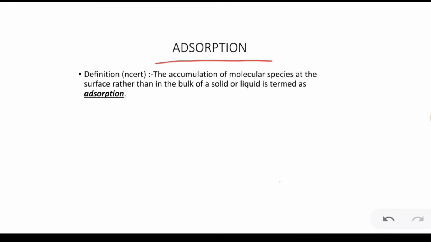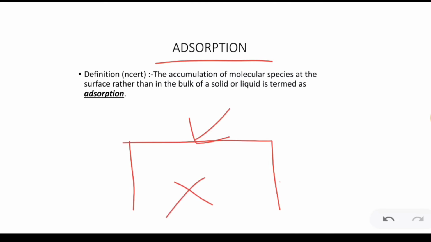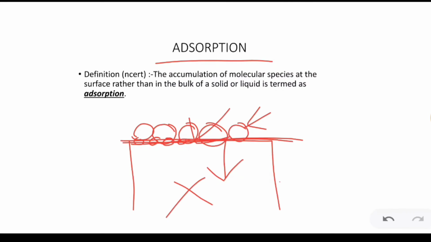So the first is adsorption. Since the beginning of this video we are discussing that the reactions take place at the surface and not inside the substance. So why is this happening? This is happening because the particles accumulate, they stay at the surface and do not penetrate inside, because the surface particles are protecting the bulk from being penetrated. And this accumulation of the particles over the surface is called